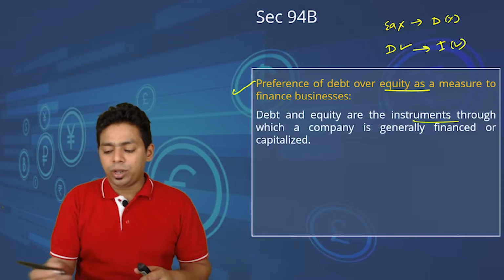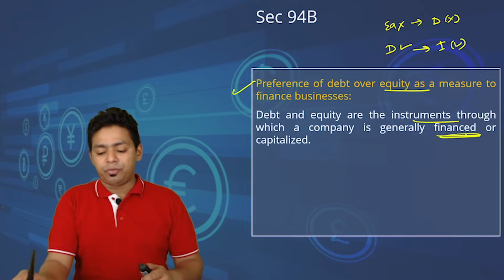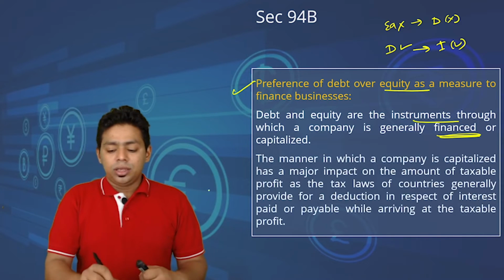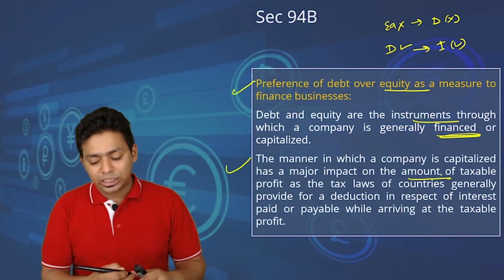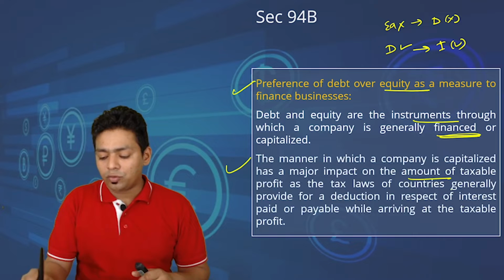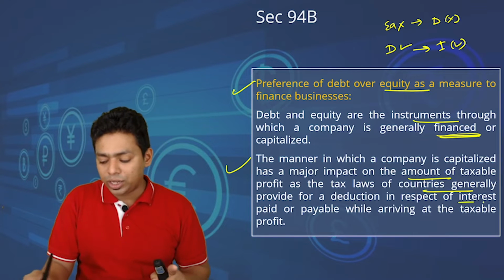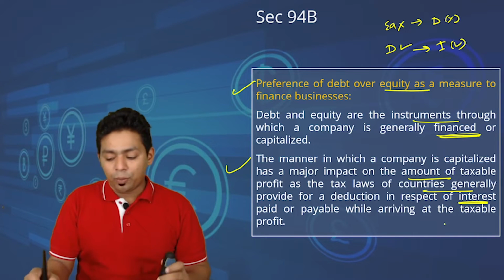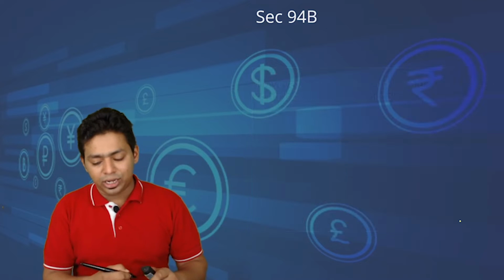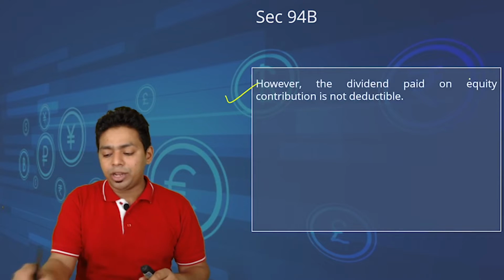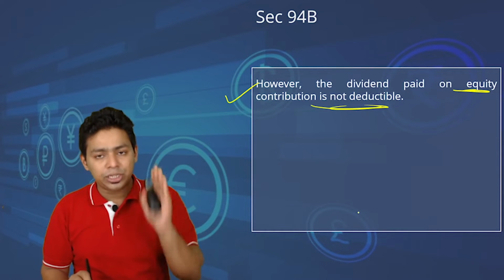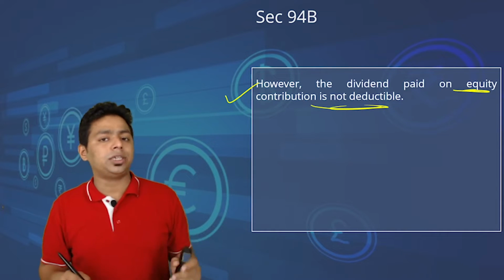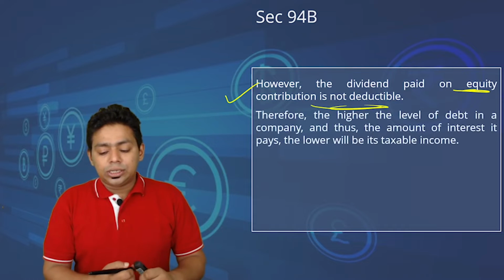Debt and equity are instruments through which a company generally finances and capitalizes. The manner in which companies capitalize has a major impact on the amount of taxable profit, as tax laws of countries generally provide deduction in respect of interest paid or payable at the time of arriving at taxable profit. However, dividend paid on equity is not deductible. This is a major reason why they adopt this kind of tax avoidance measures.